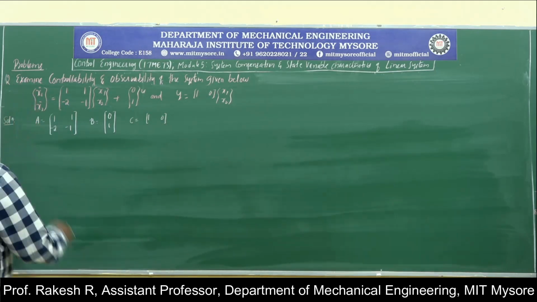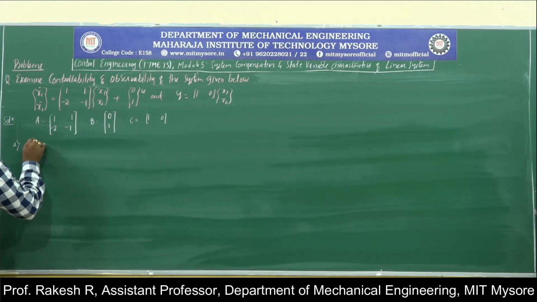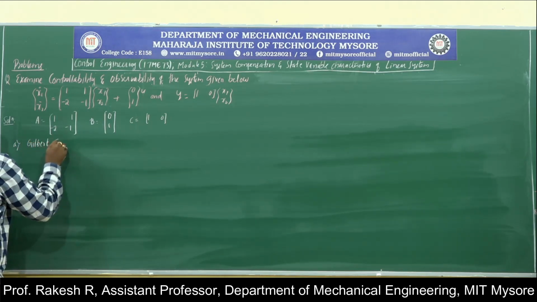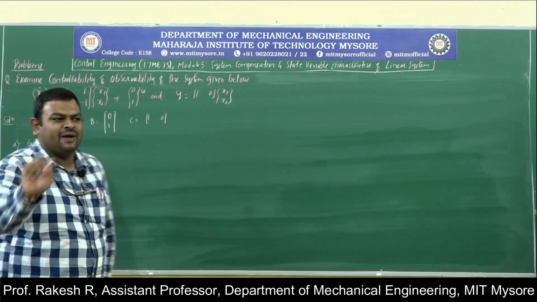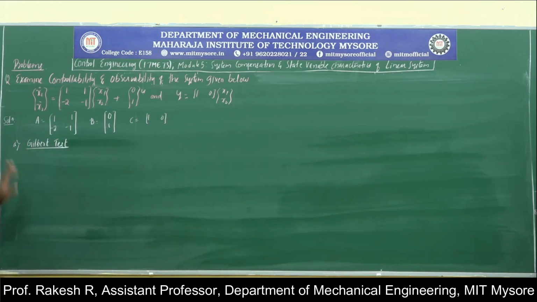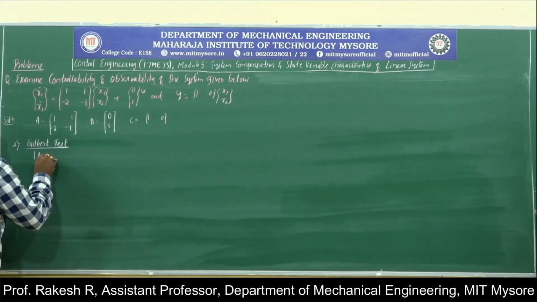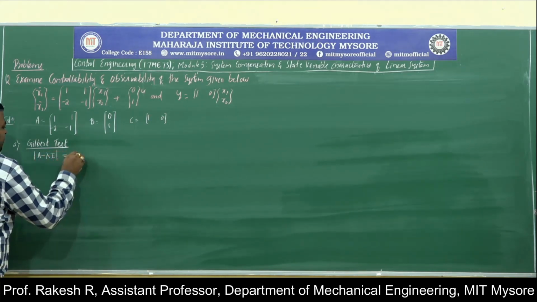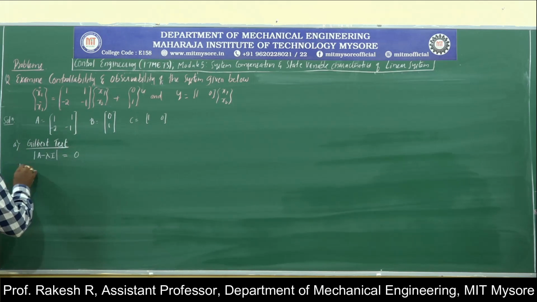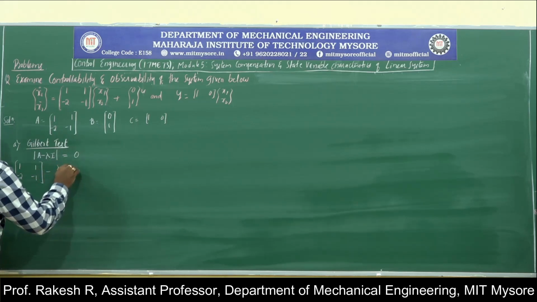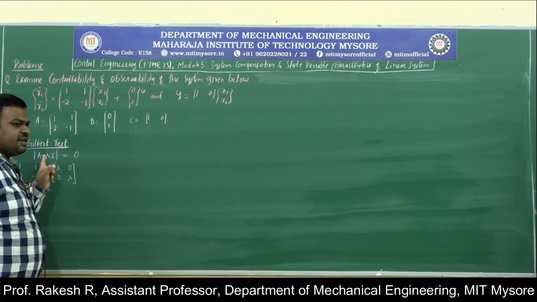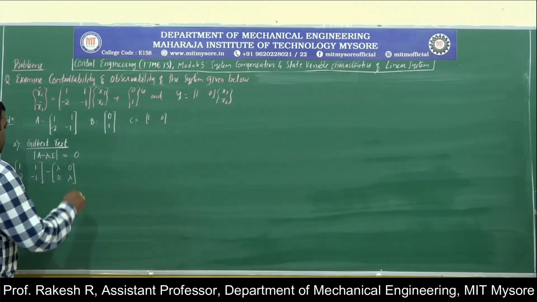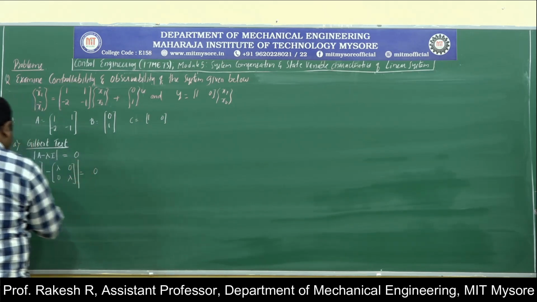The first thing is a Gilbert test. In the Gilbert test, first I need to obtain the Vandermonde matrix. Let us calculate the eigenvalues first. The determinant of A minus lambda I will be equal to 0. What is A? 1, 1, -2, -1. This is A minus lambda I. So 1, 0, 0, 1, it is a unit matrix multiplied by lambda. It is again a scalar matrix with lambda as the principal diagonal element, equal to 0.